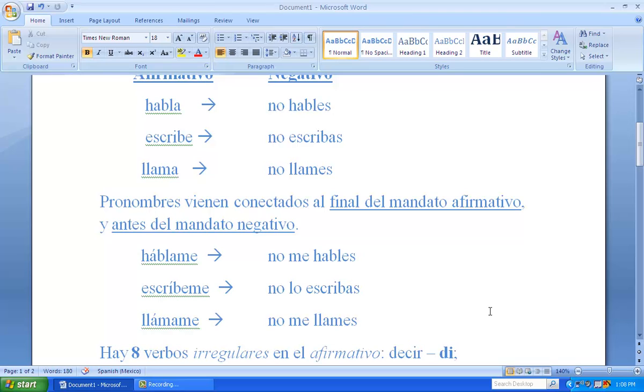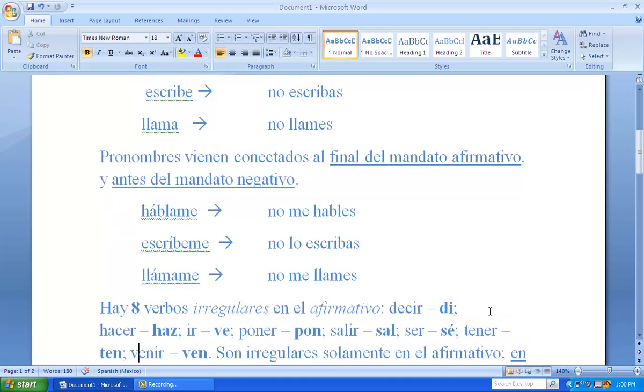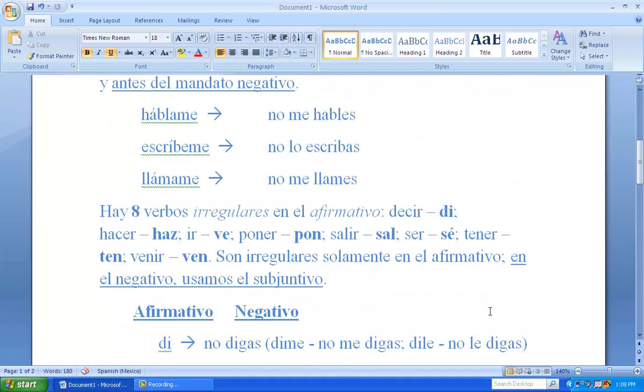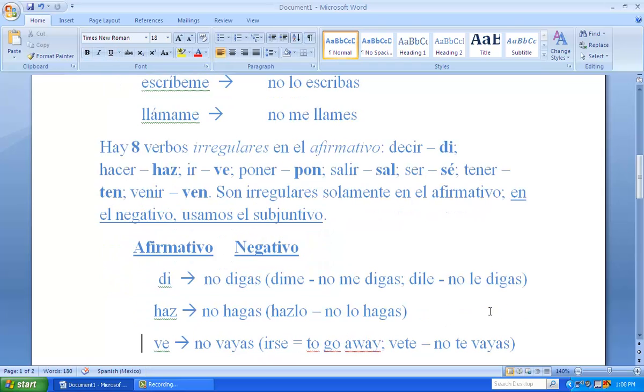Now, so far so good. Pero también hay 8 verbos irregulares en el afirmativo. Decir goes to di, hacer haz, ir goes to ve, poner pon, salir sal, ser sé, tener ten, venir ven. Ahora estos son irregulares solamente en el afirmativo. En el negativo usamos el subjuntivo. We still use the subjunctive in the negative. They're only irregular in the affirmative.